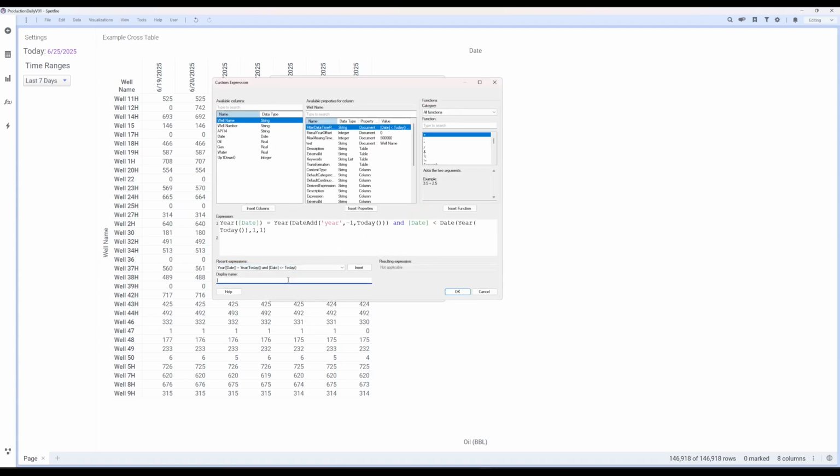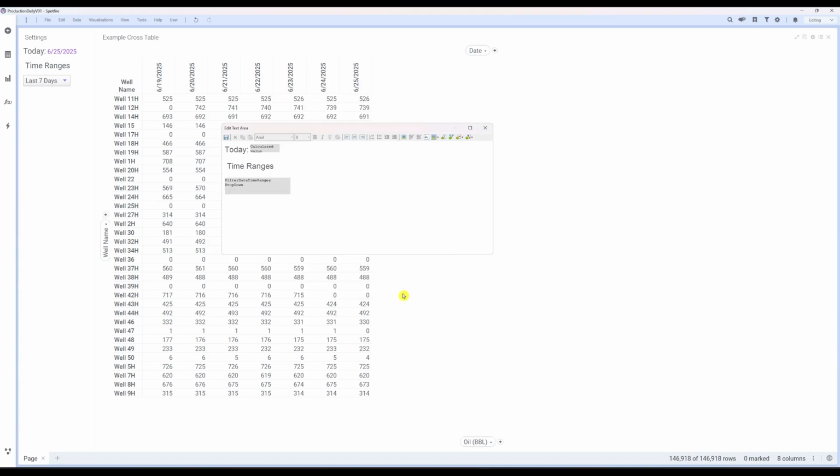If you're following along, feel free to pause to read the expressions we've been using more closely. This last display name will be last year. Click OK and close out of this menu.